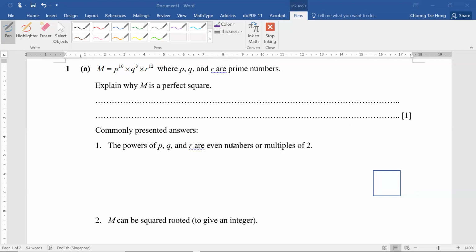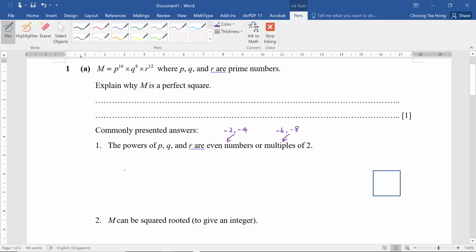The thing about even numbers is that they can also include negative numbers. Numbers like -2 and -4 are also even numbers. This goes similarly for multiples of 2. -6 and -8 are also multiples of 2.